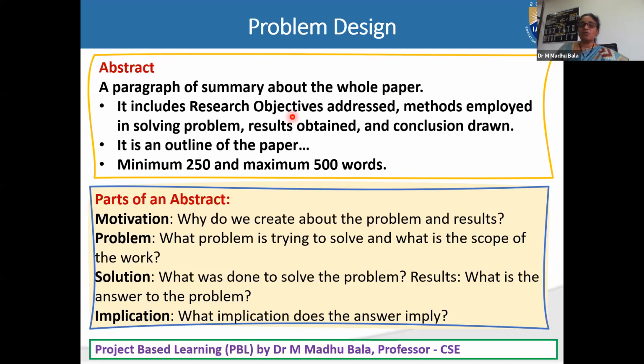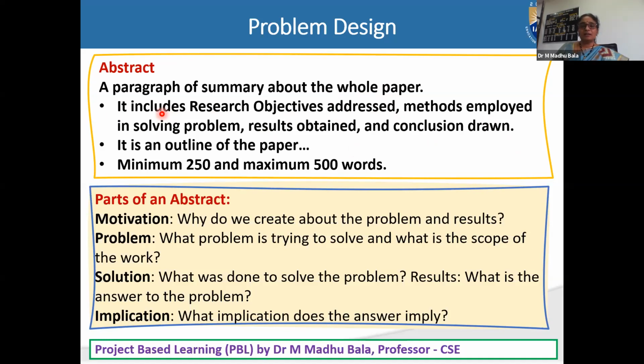It includes the research objectives addressed, methods employed in solving the problem, results obtained, and conclusion drawn. Everything from the first sentence to the end of your article, you need to represent briefly and concisely in your abstract.